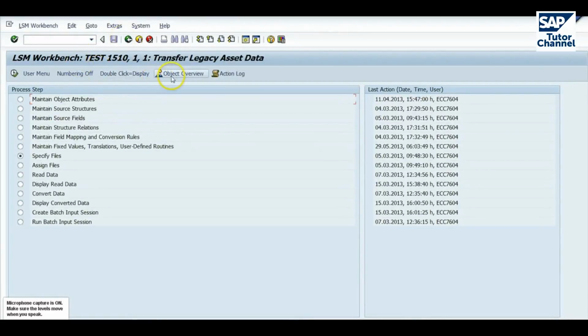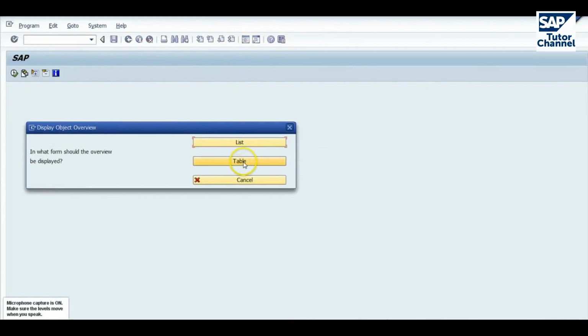Okay, now if we go up here to Object Overview, click on that. You have a choice of how to display this, either in a list or a table form. I prefer the table.